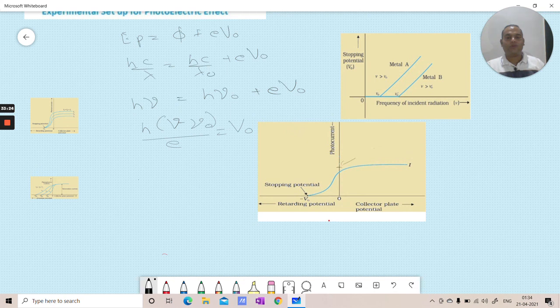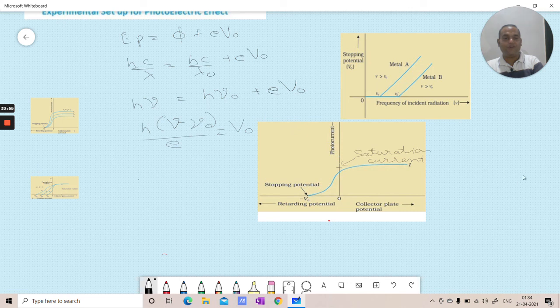or you can call it the saturation current. This is the value of saturation current. Here we saw that metal A and metal B are two different metals, so they can have different work functions. This is the work function for metal 1 and this is the work function for metal 2. Here we saw photocurrent with stopping potential.